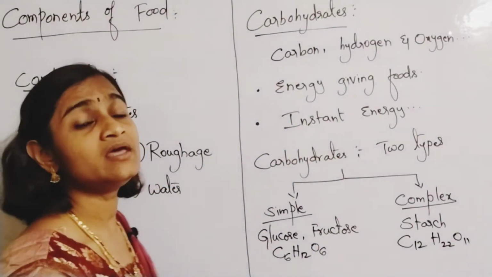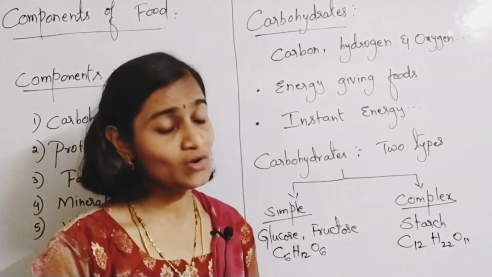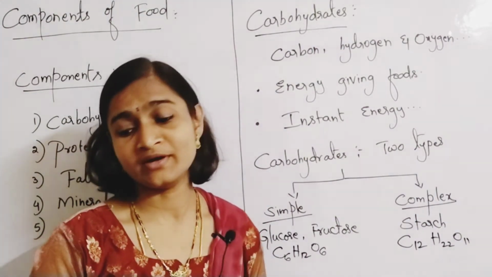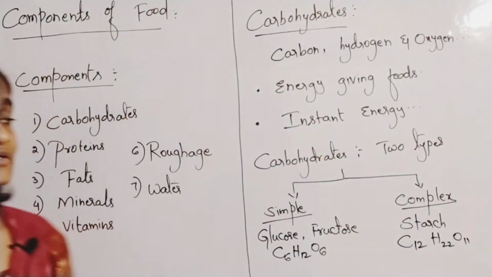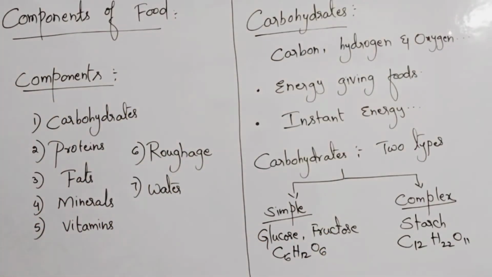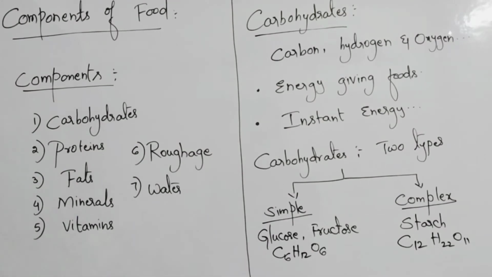C12H22O11. Okay, so these are called what? These are the main categories of what? Components of food, right? I mean carbohydrate food. Okay, so please take down. Carbohydrate foods, what are the tests, and before going to the tests, we have to learn what are the examples for the